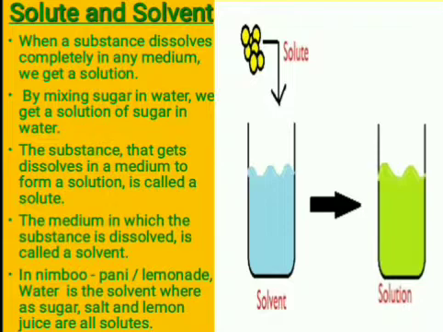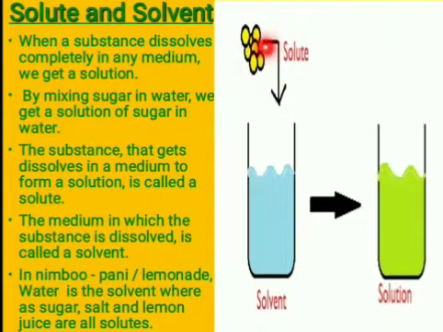When a substance dissolves completely in any medium, we get a solution. Thus, by mixing sugar in water, we get sugar solution. In the same way, when we add salt into water, we will get salt solution. So, whenever some substance, maybe solid, maybe liquid, or maybe gas, gets dissolved in another substance, maybe solid, maybe liquid, or maybe gas, we get a solution.